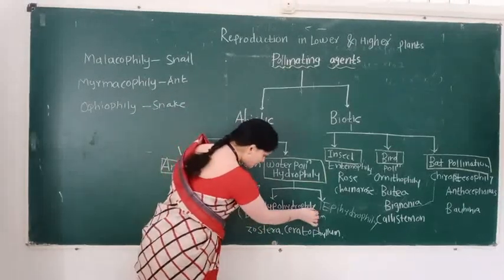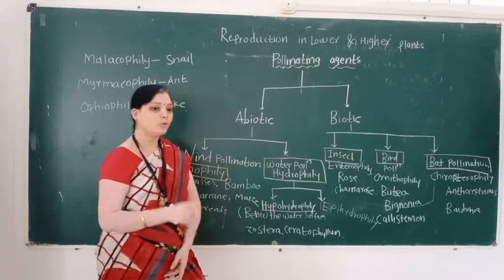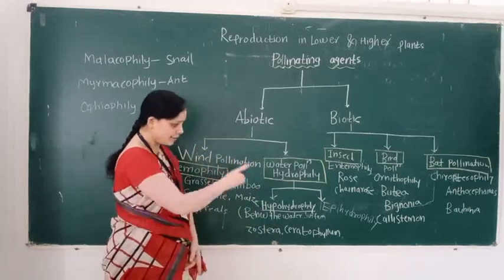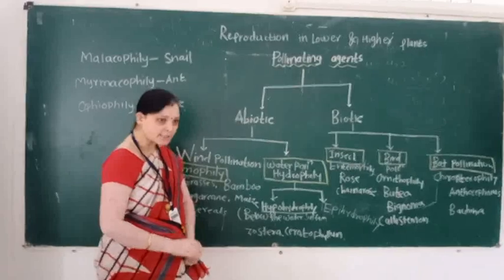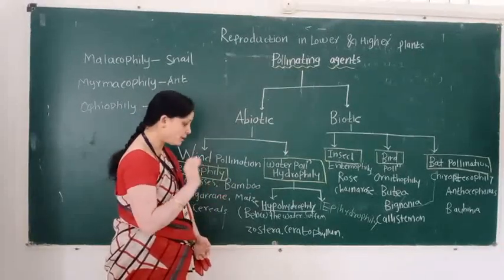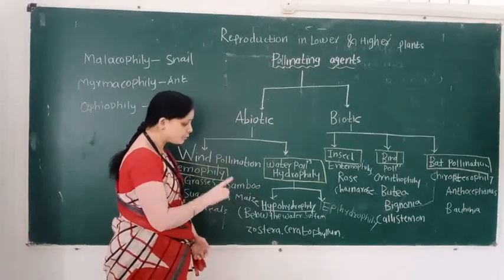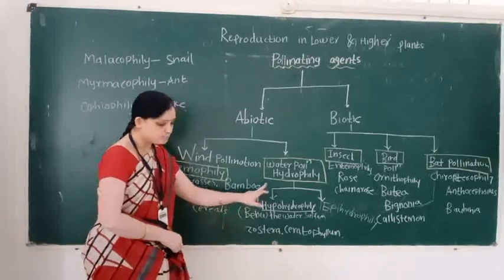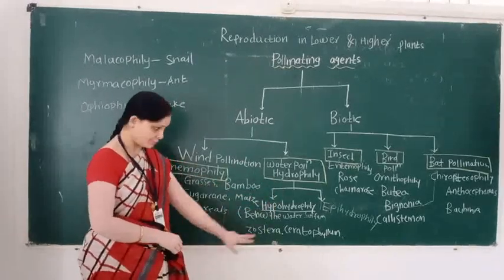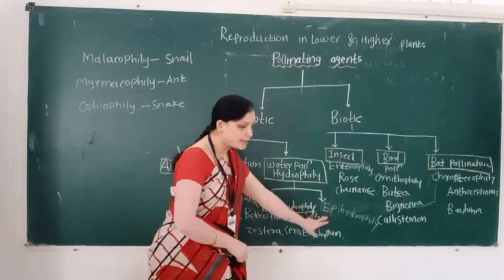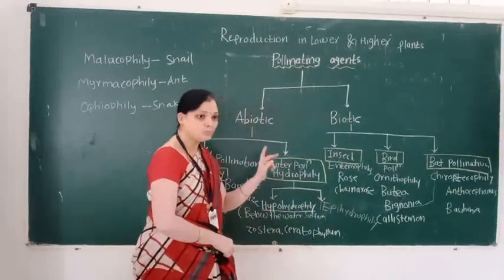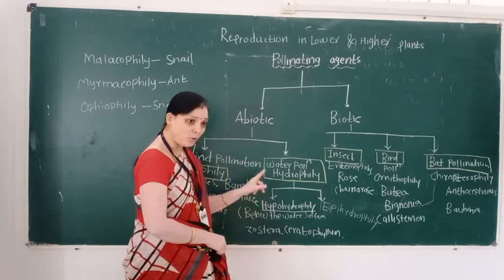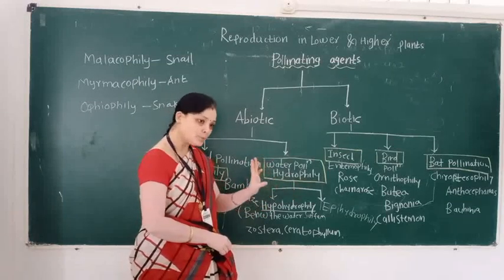First term is hypohydrophily and second term is epihydrophily. Hypohydrophily means pollination takes place below the water surface, and epihydrophily means pollination takes place on the surface of the water.